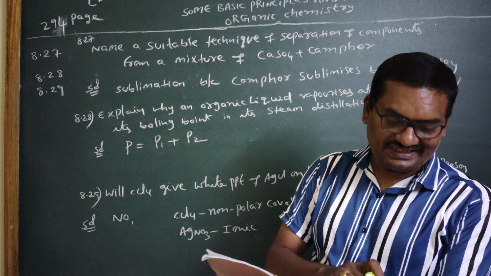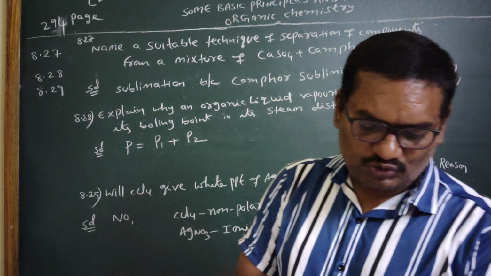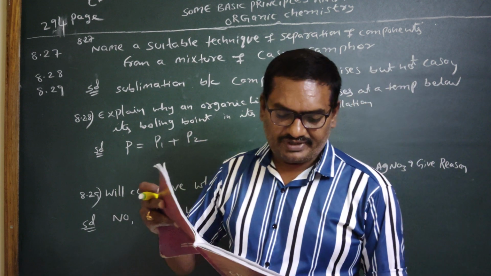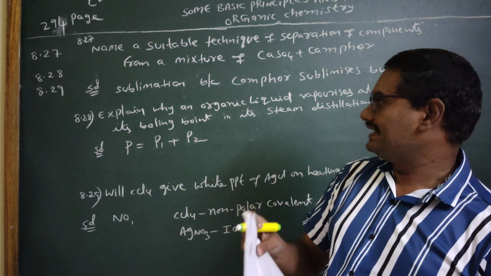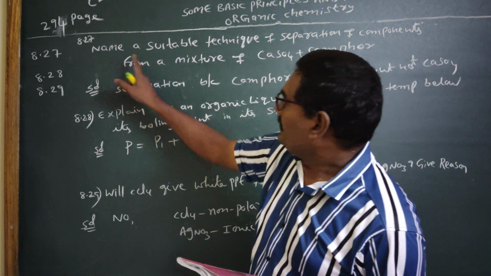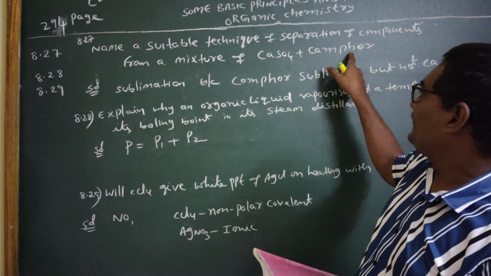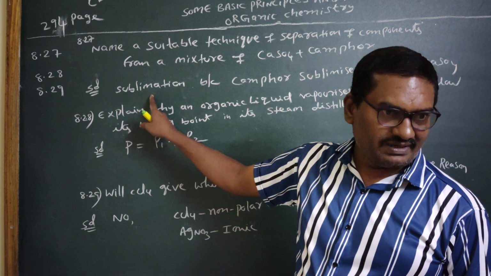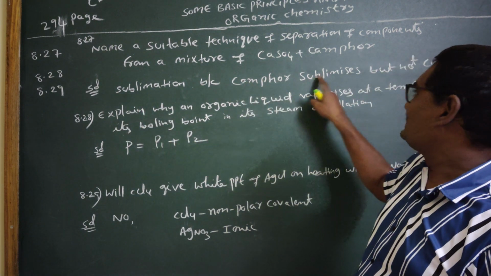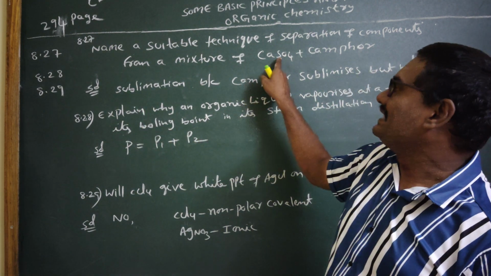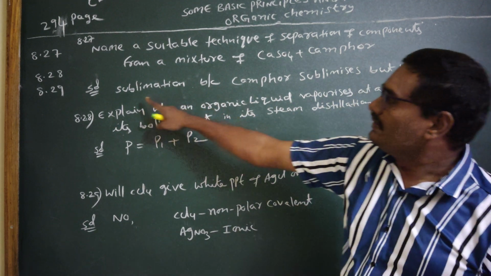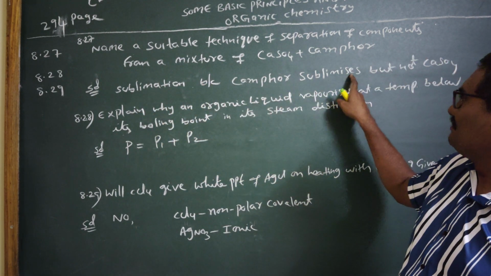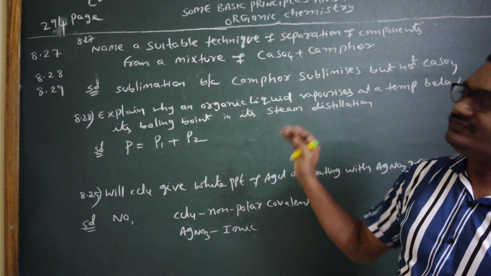So 8.27: name a suitable technique for separation of the components from a mixture of calcium sulfate and camphor. A mixture of calcium sulfate and camphor is separated by sublimation because camphor is a sublimable compound but calcium sulfate cannot sublime. So the answer is sublimation, because camphor sublimes but not CaSO4.